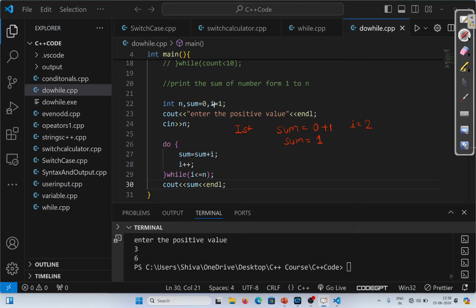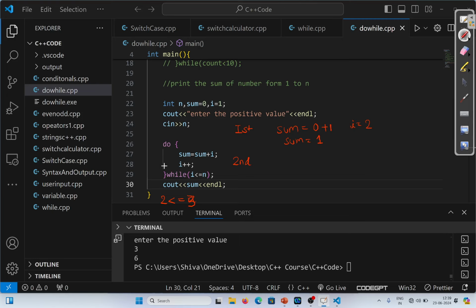And I will become two because of this line, line number 28. Initially I is one. In line 28, I am doing I plus plus. That means I will become two. Now it is going to check this condition: I is less than equal to n or not. Two is less than equal to n. N means three, I provided three. Is two less than equal to three or not? Yes, two is less than equal to three.